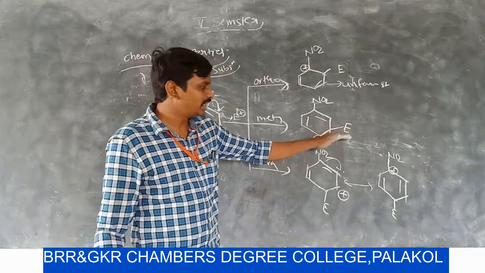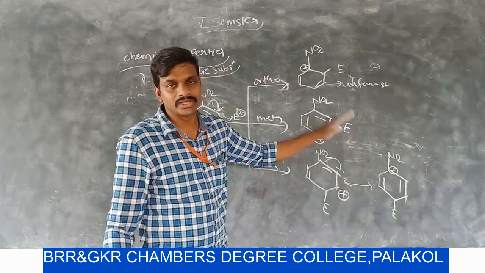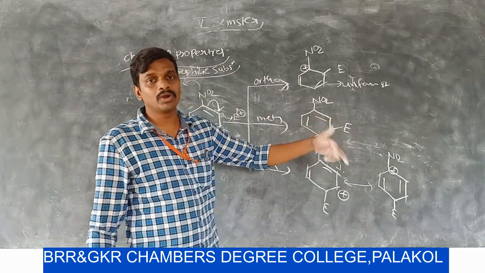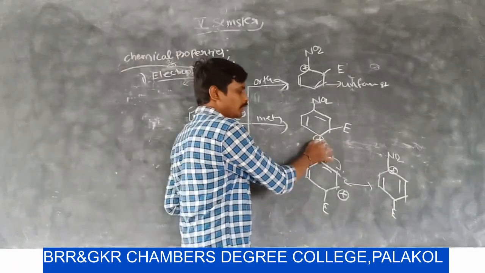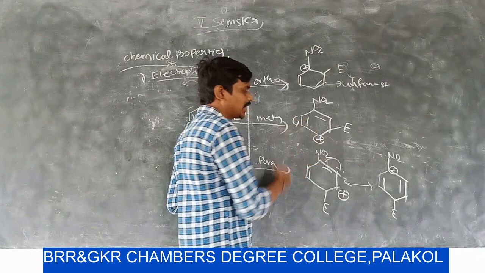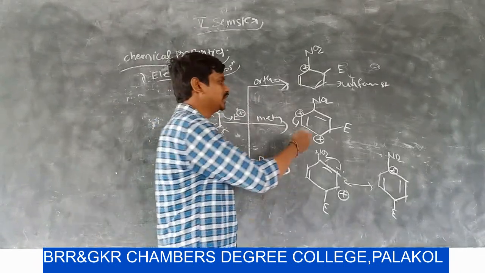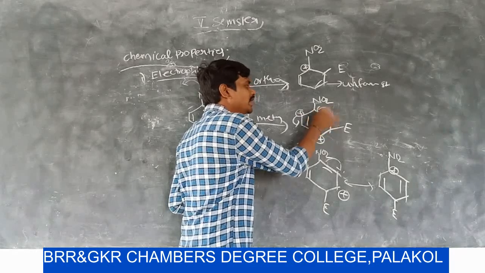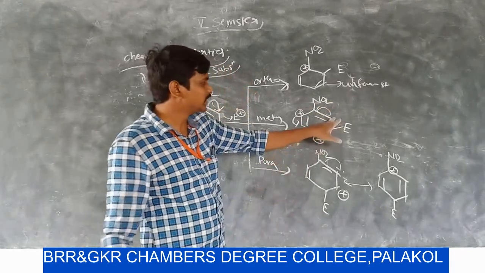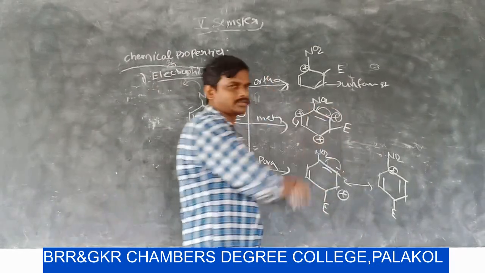If the electrophile is attached at the meta position, we cannot get an unfavorable or destabilized structure. If this positive charge is stabilized by the adjacent carbon, then this carbon gets the positive charge. After that, the positive charge is stabilized by the adjacent carbon double bond, and then the positive charge is formed at this carbon atom.